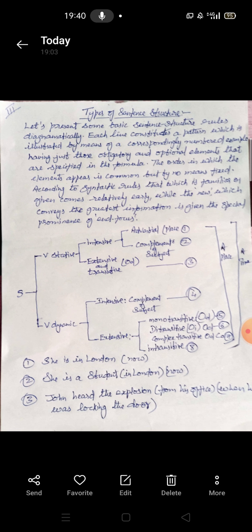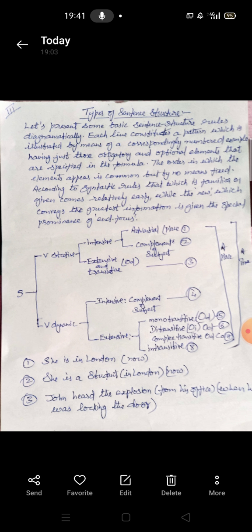So the third point is the types of sentence structure. This we'll be doing with the help of this diagram. As you can see on this page, just have a look at this diagram. To the extreme left is the S, which stands for the sentence. A sentence may have either a stative verb or a dynamic verb. Then again, this stative verb is divided into intensive and extensive, which may be transitive.